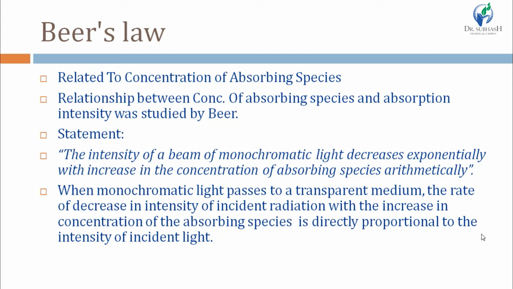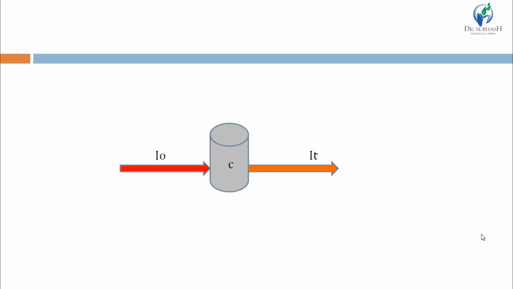The statement is also the same. The intensity of a beam of monochromatic light decreases exponentially with increase in the concentration of absorbing species arithmetically. Where there was thickness of the medium, here it is the concentration of absorbing species. Obviously, as we increase the concentration of absorbing species, the intensity of light will decrease, right? And here the intensity of incident light is I0, the concentration of absorbing species is small c, and the intensity of transmitted light is IT.